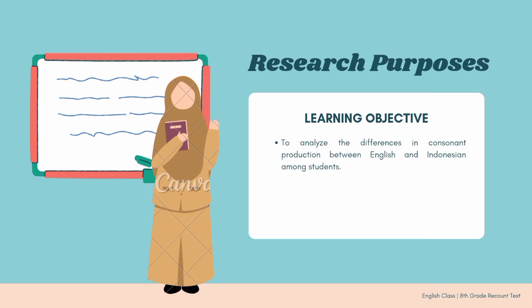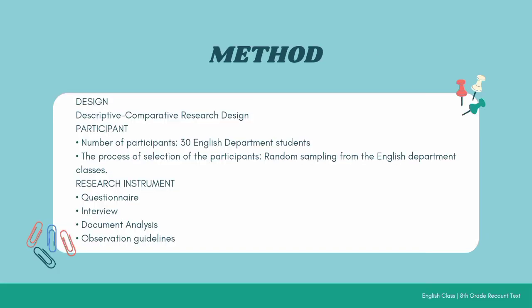So the next material is the method. Method discusses design, participants, and research instruments. In design, we use a descriptive, comparative research design.